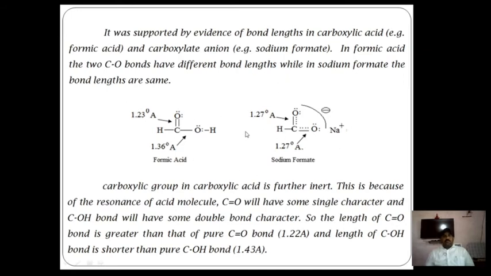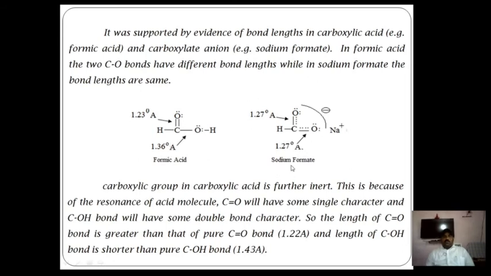The same in the case of C-OH: this C-OH bond length is less, or shorter. In the pure form it is actually 1.43 angstrom, but here it is 1.27, somewhat shorter than that of the pure form. In formic acid, the C double bond O bond length is 1.23, and the C-O is 1.3.